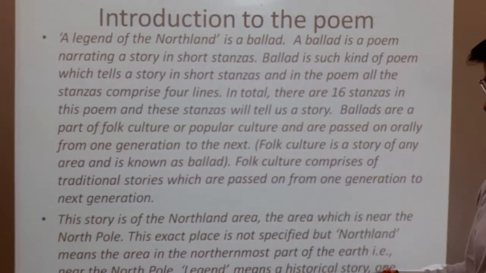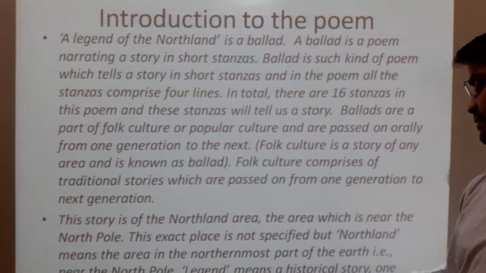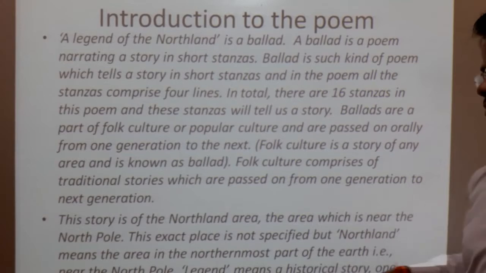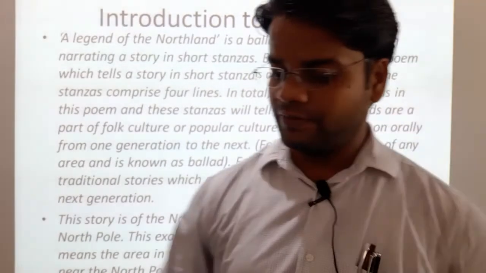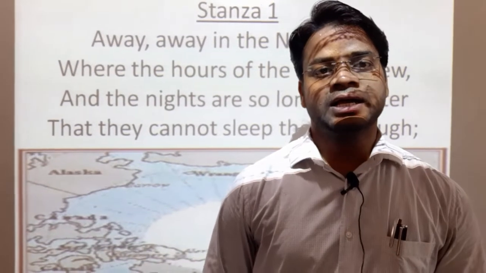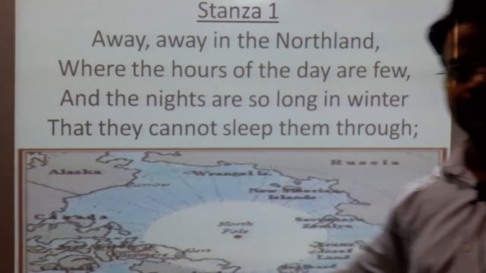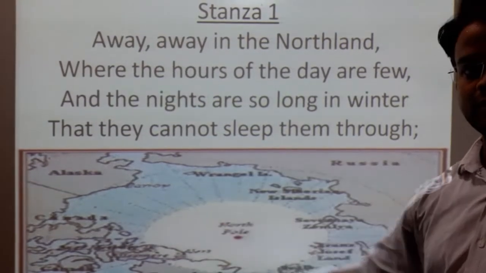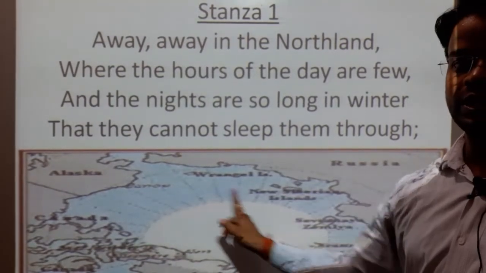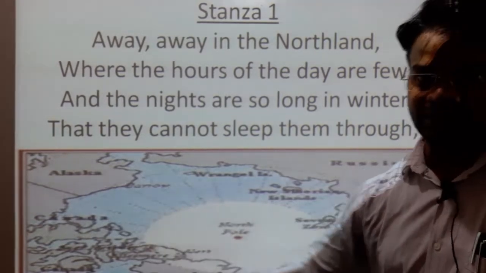Legend means a historical story, one which is very old and has been passed on from generation to generation. Now you can see the picture here. This is the North Pole, and the Northland we are talking about means near about this North Pole.